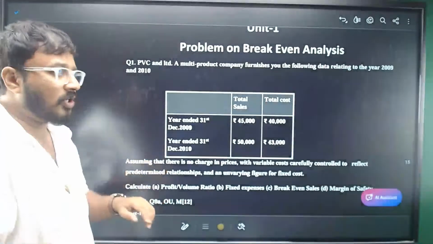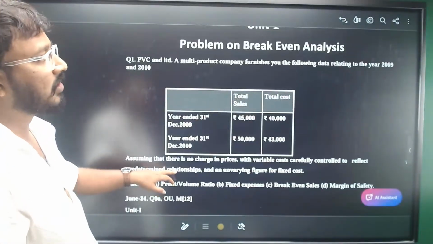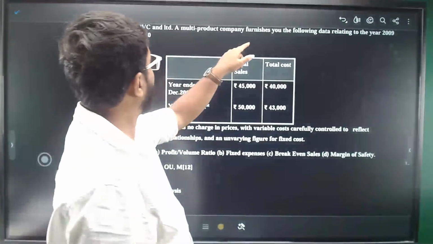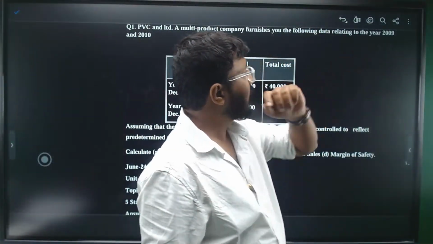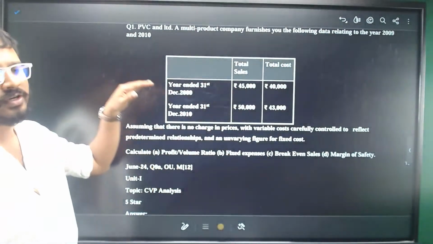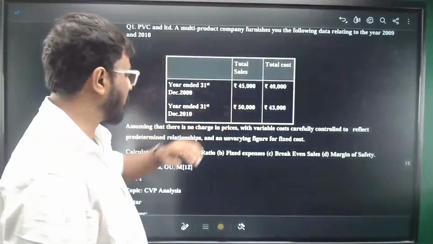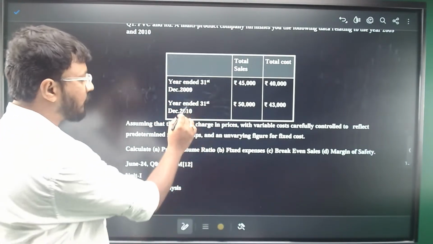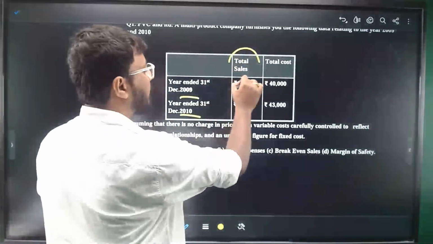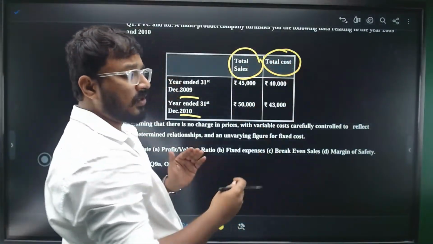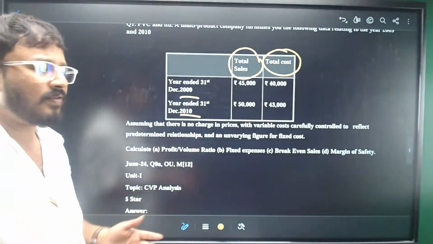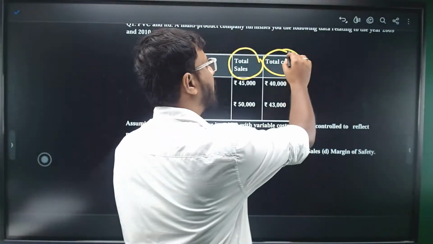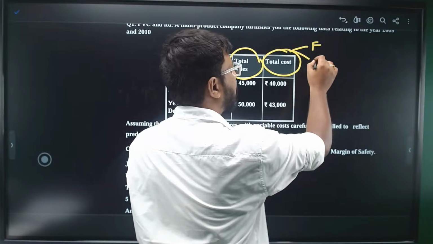We'll be looking at a question here, which is based on the break-even analysis, right? A multi-product company furnishes you the following data relating to the years 2009 and 2010. They are giving you this information, this is for 2009, this is for 2010. So they are giving you the information for sales and cost. With this, you can calculate the profit, right? So the problem here is you don't have the breakup of what is fixed and what is variable.